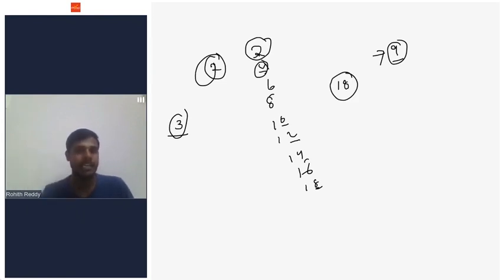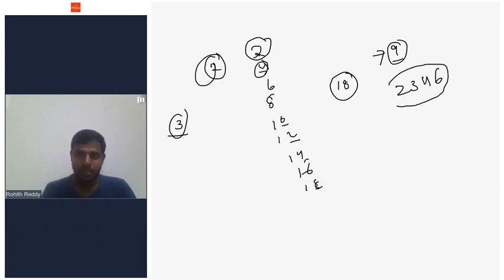Simply 3 sixes are 18, so 18 is divisible. But if I give a bigger number, for example 2346, is this number divisible by 3? We would have to sit and do that calculation. But there is a divisibility rule for 3. What is the divisibility rule for 3?